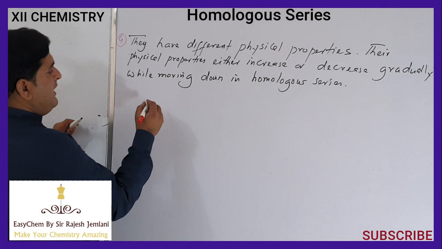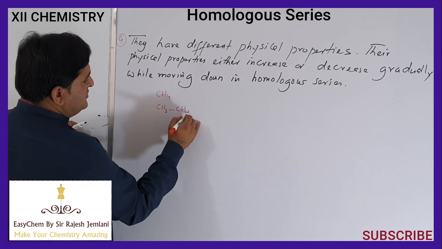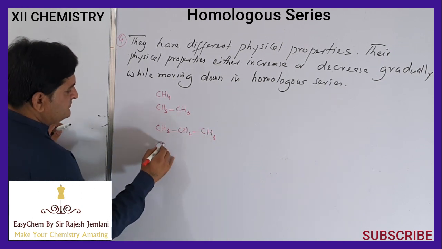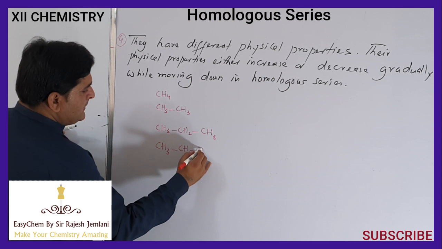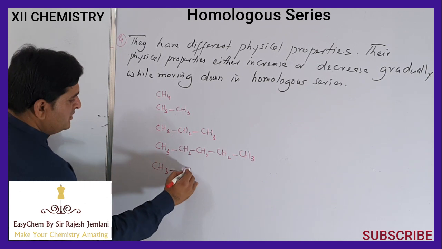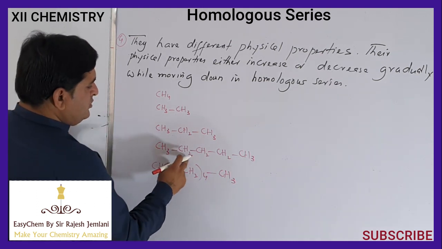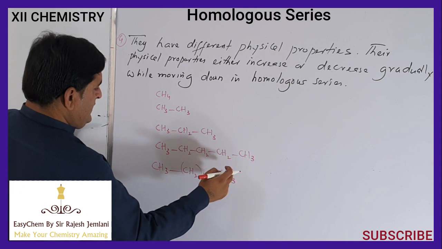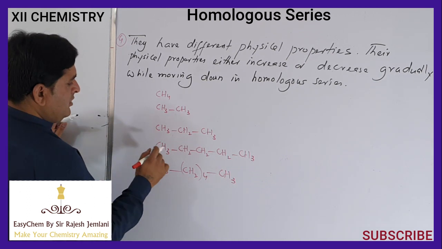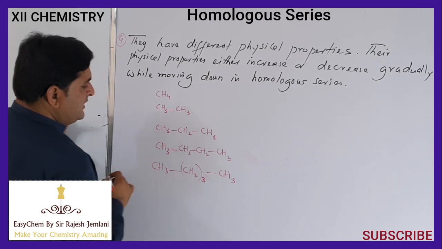For example, we have methane CH4, ethane CH3CH3, propane CH3CH2CH3, butane CH3CH2CH2CH3, pentane CH3CH2CH2CH2CH3.